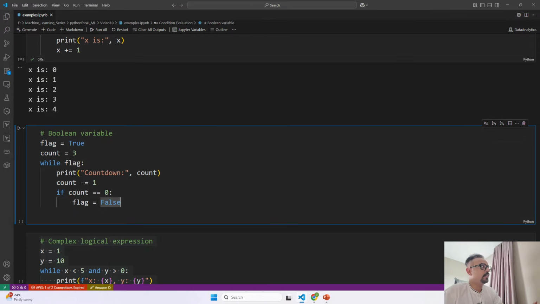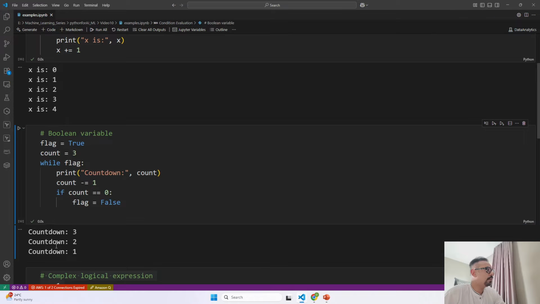In our last code we were using increment. Over here we are using decrement, where every time it loops, it is going to reduce the value of count by 1. When the count reaches 0, the condition if count is equal to 0 becomes true, then the flag is set to false, which stops the loop, and this shows how a Boolean variable can be used to manage loop execution.